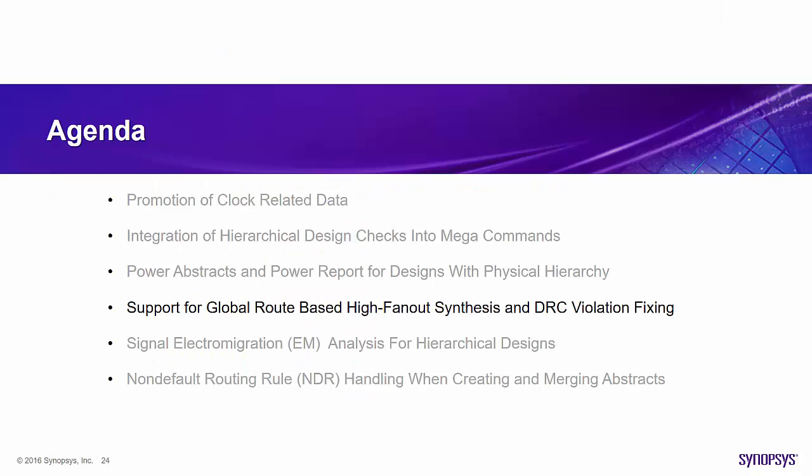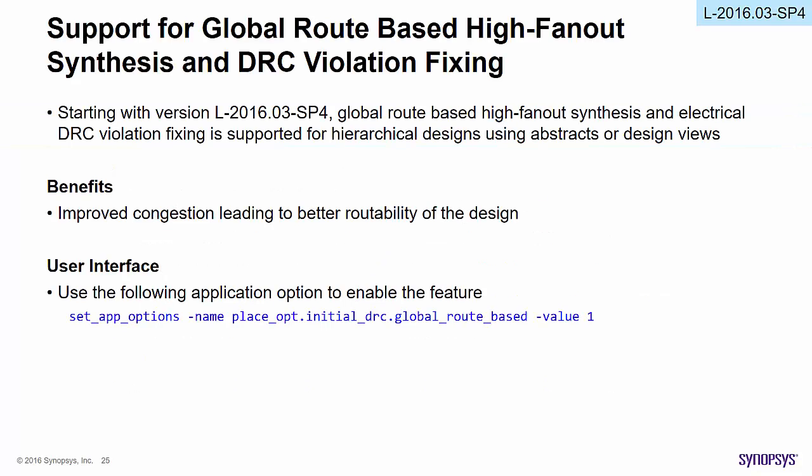Next enhancement, support for global route based high fan-out synthesis and DRC violation fixing. Starting with version L-2016.03-SP4, global route based high fan-out synthesis and electrical DRC violation fixing is supported for hierarchical designs using abstracts or design views.